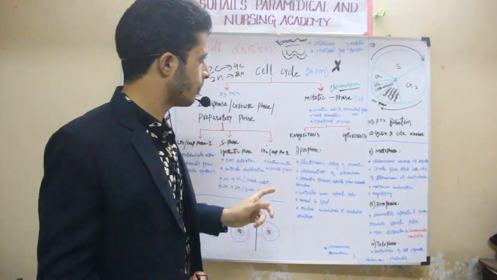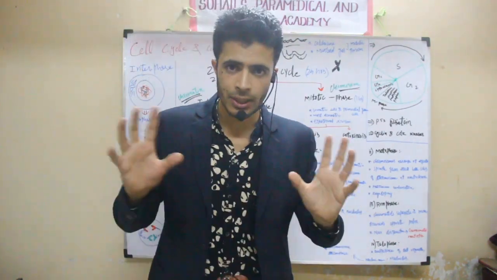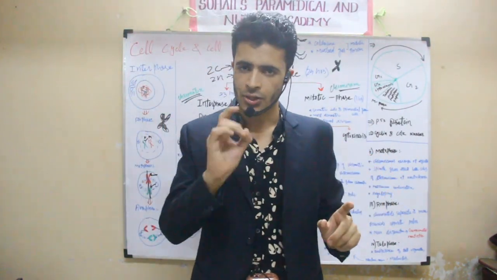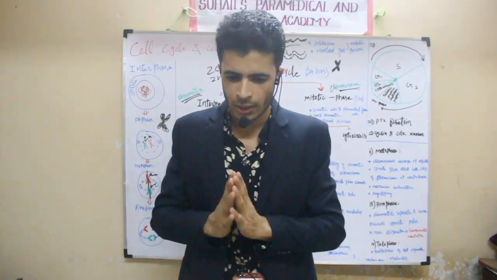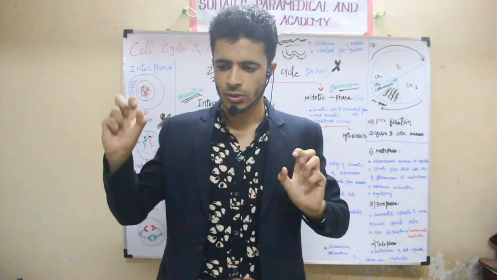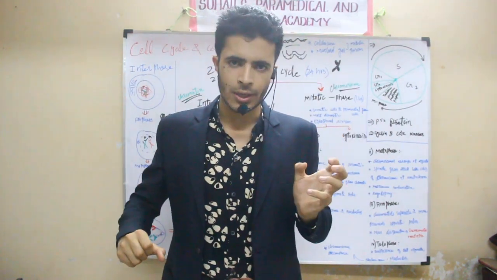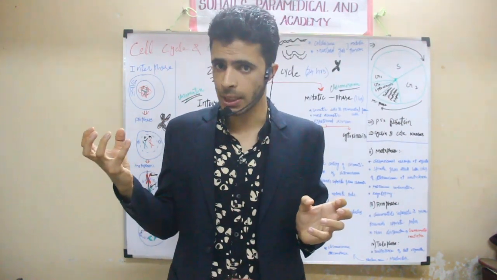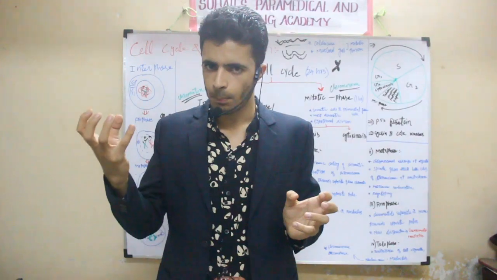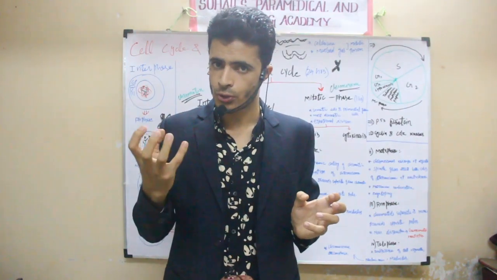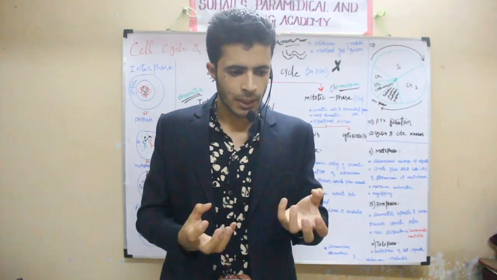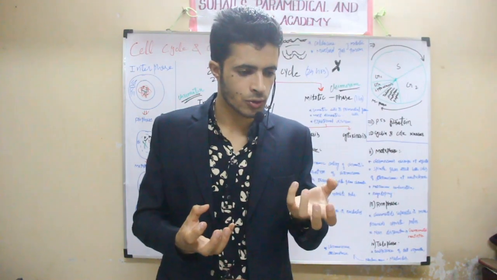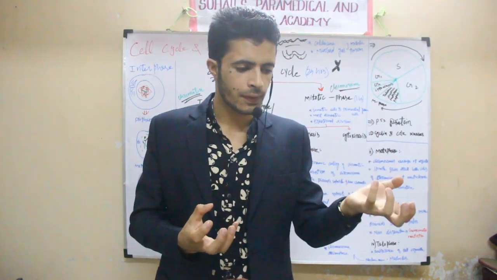Now I will give a quick review, just a two-minute quick review. What will be the quick review? This is the cell cycle. The cell cycle has two parts. One is called interphase, another is called the mitotic phase. Interphase consists of the G1 phase, S phase, and G2 phase. The mitotic phase consists of prophase, metaphase, anaphase, and telophase.